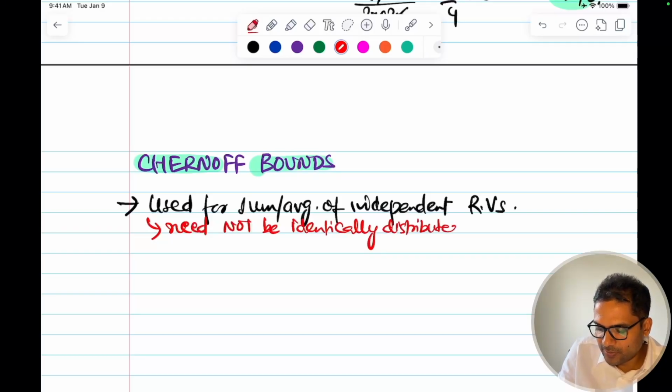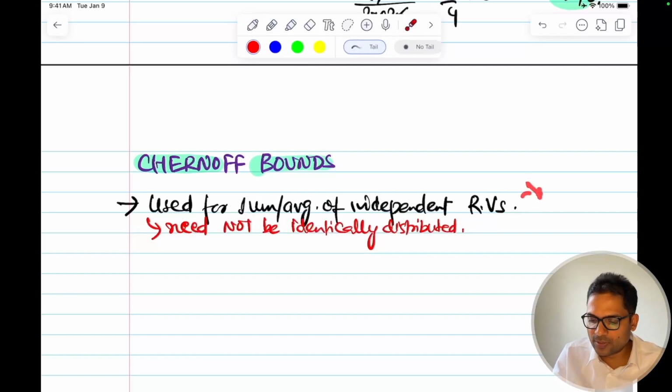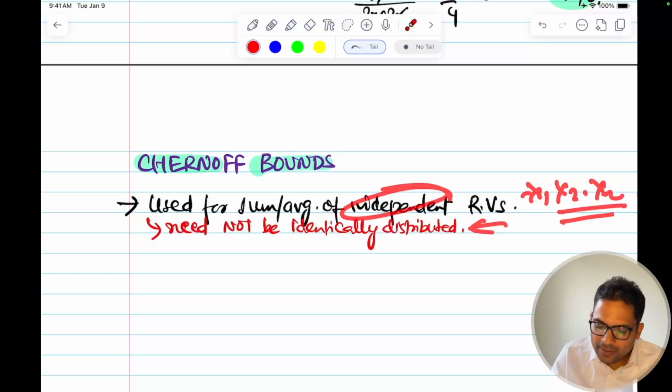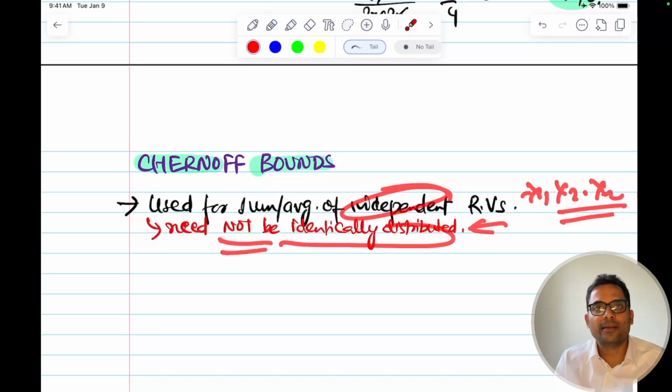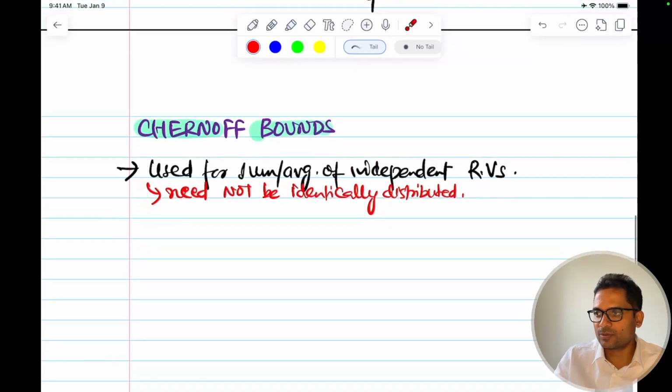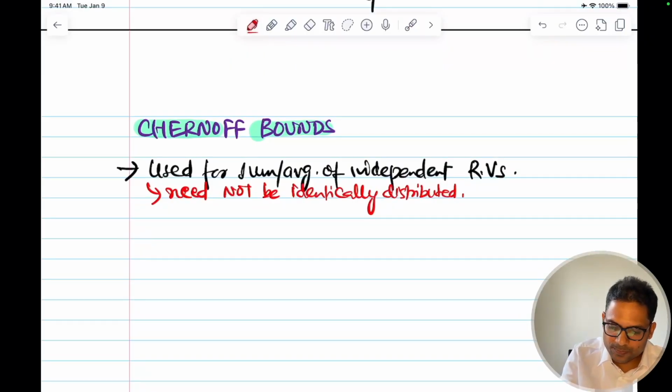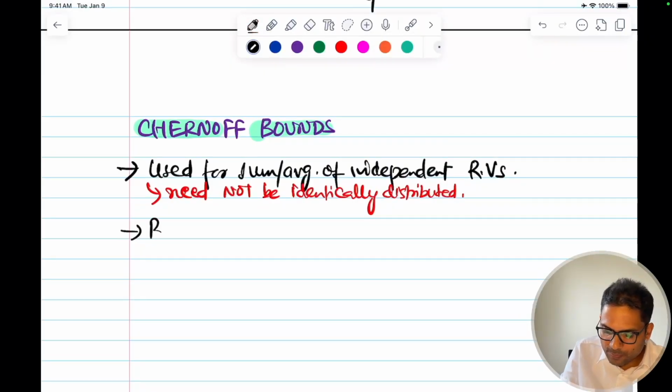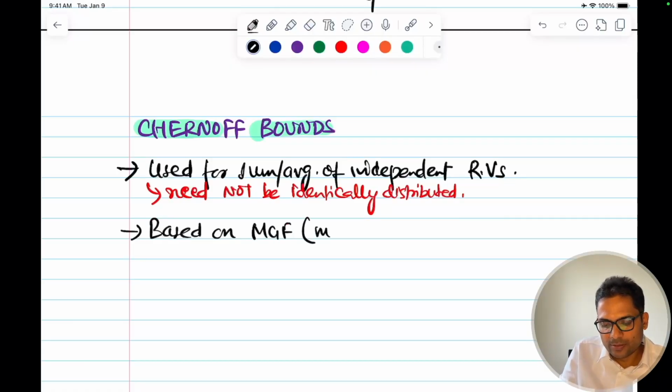So this is for a sequence of random variables, x1, x2 till xn. They are independent, but need not be identically distributed. So this is applicable for Chernoff bounds. This is based on the MGF. Remember MGF? Moment generating function.